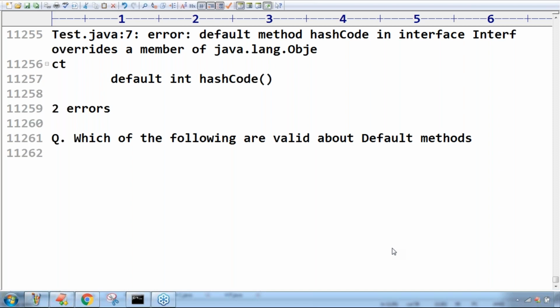A lambda expression can implement only one abstract method, but the interface doesn't have a guarantee. Whenever you are using @FunctionalInterface, there is one annotation. If by mistake you try to add a second abstract method, the compiler will immediately give an error. That is the reason why the @FunctionalInterface annotation came.